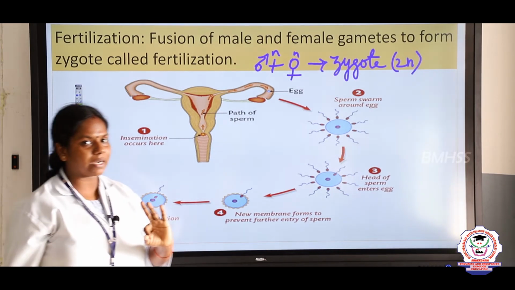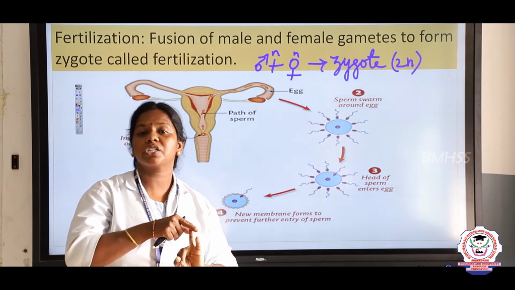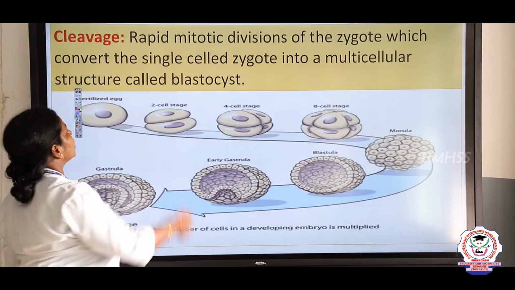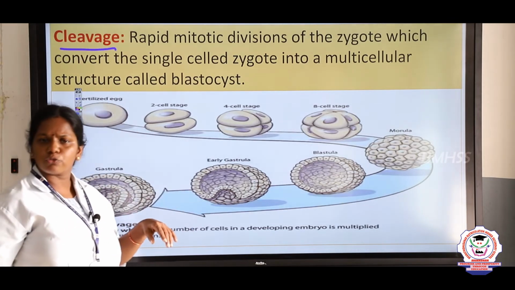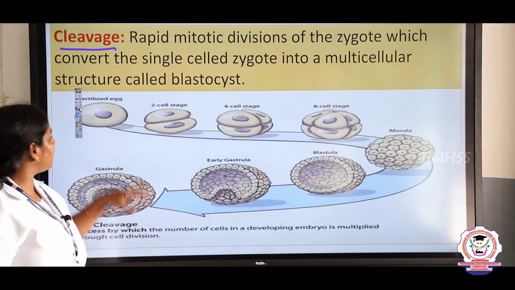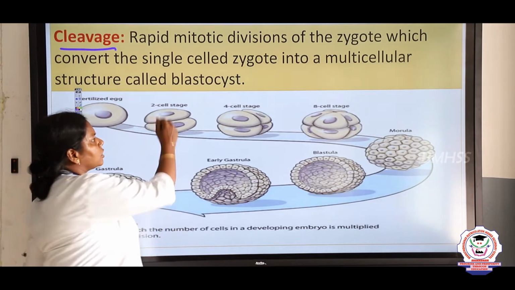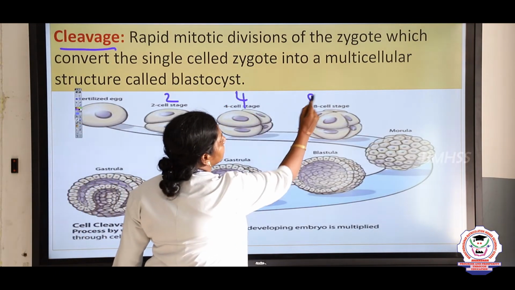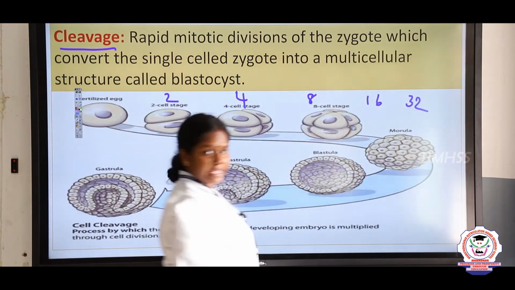The first event we discussed was gametogenesis, then insemination, the third event is fertilization, and the fourth event is cleavage. The zygote is formed by the fusion of the male and female gametes. The zygote divides, first into 2, later into 4, 8, 16, 32, like that the cell division takes place.